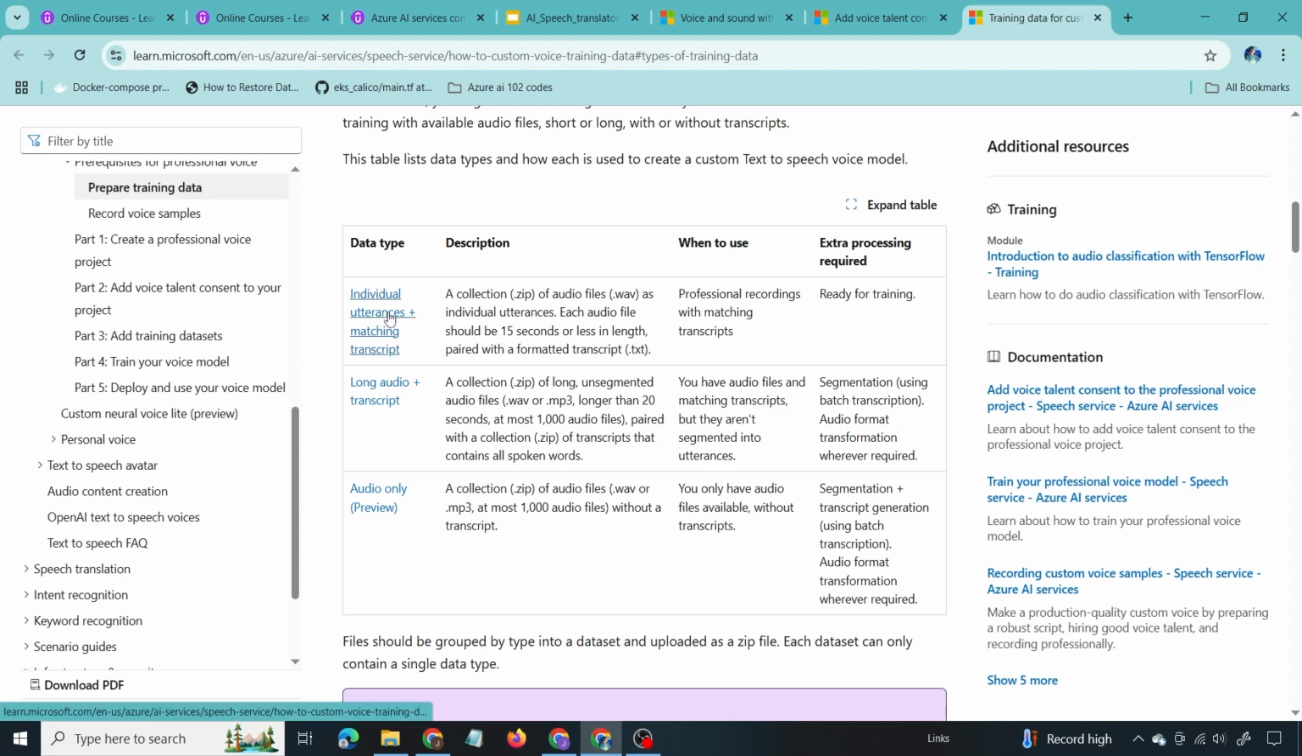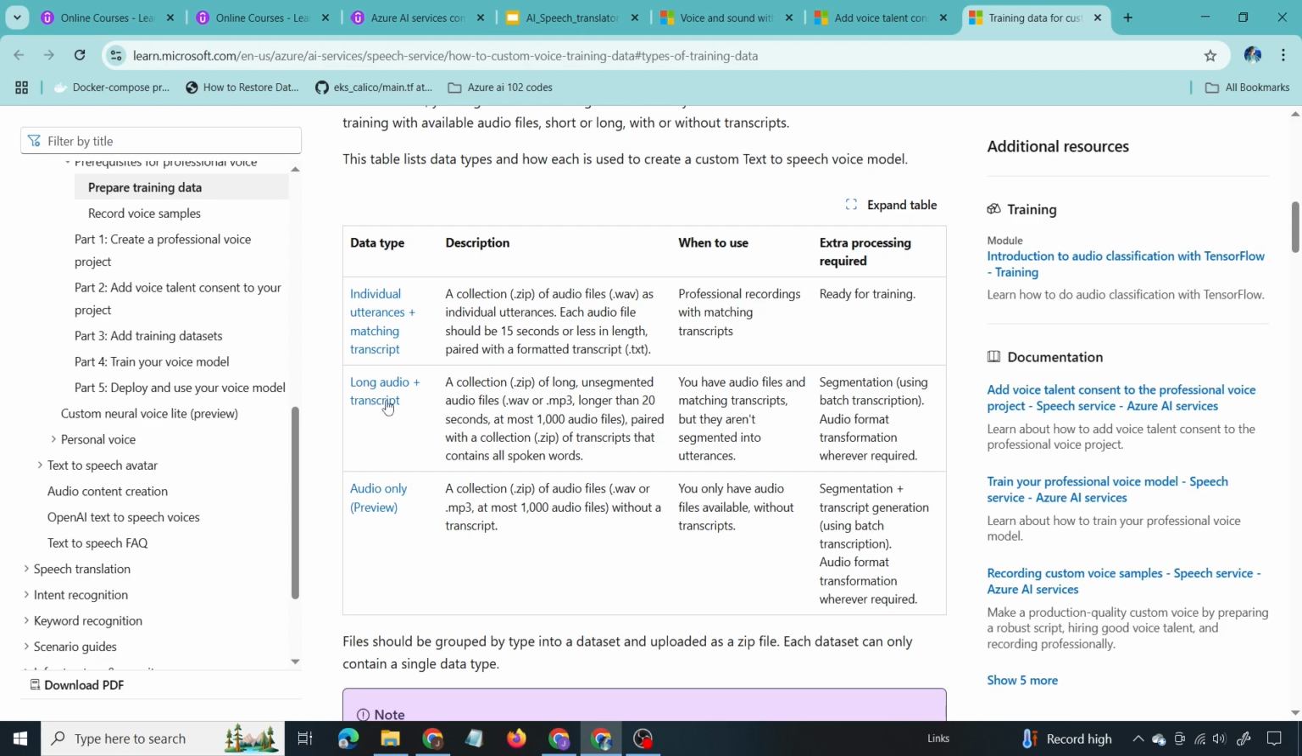One is individual utterance plus matching transcript. So first we have to provide a zip file with the collection of all the audio files in WAV format, and each audio file should be 15 seconds or less in length, and it should be paired with a formatted transcript in text format. So there should be an audio file in WAV format, a corresponding transcript in text format, and there will be multiple WAV files and transcript files, and all of this should be made into a zip file and uploaded to the Speech Studio project.